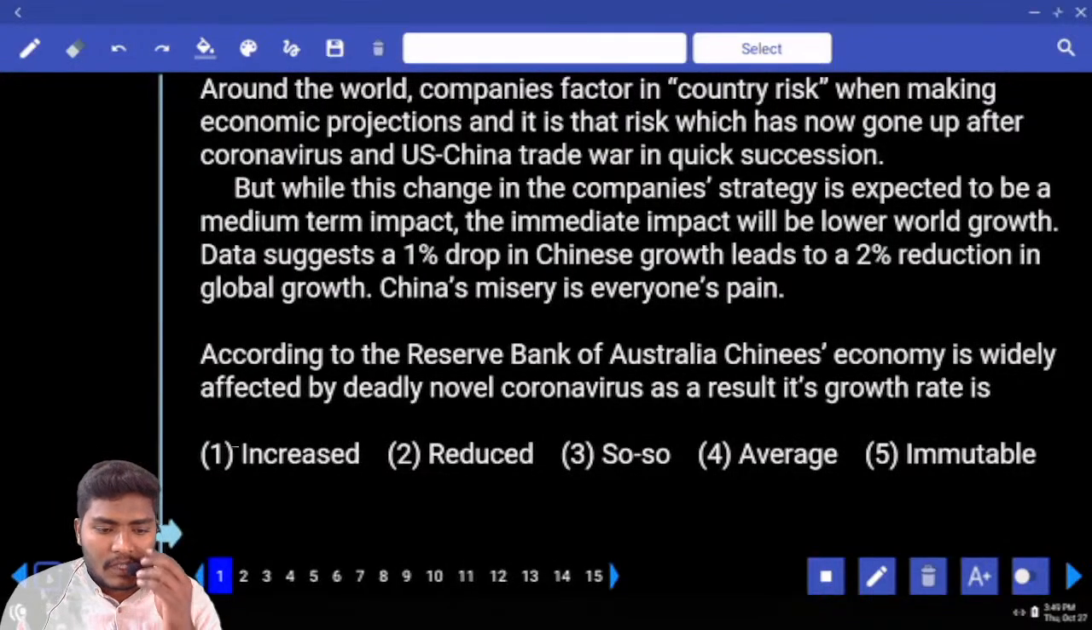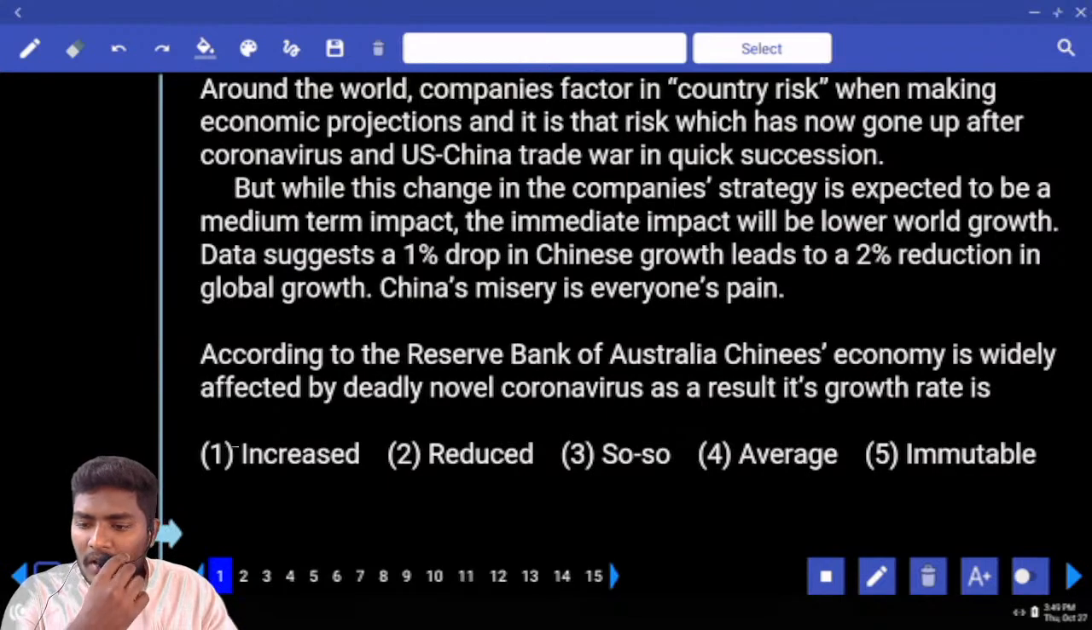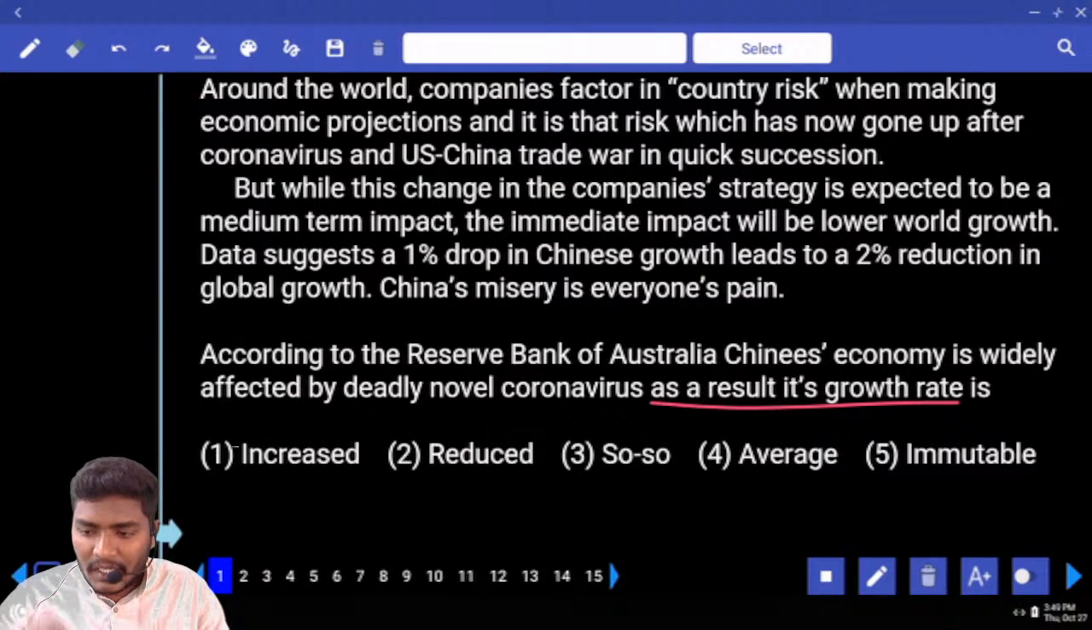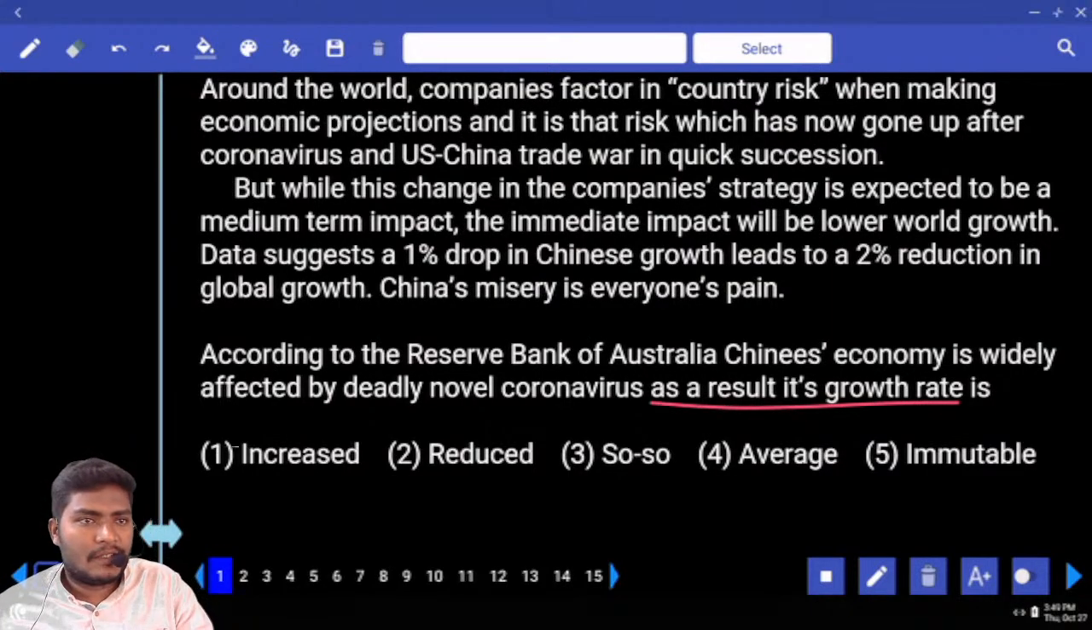Get the first question, first section, RC. According to the Reserve Bank of Australia, Chinese economy is widely affected by deadly novel coronavirus, and as a result, its growth rate is dash. Increased, decreased, so-so. What do you mean by so-so? So-so in the sense balanced, equal.